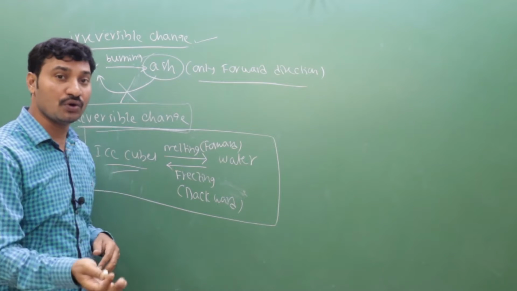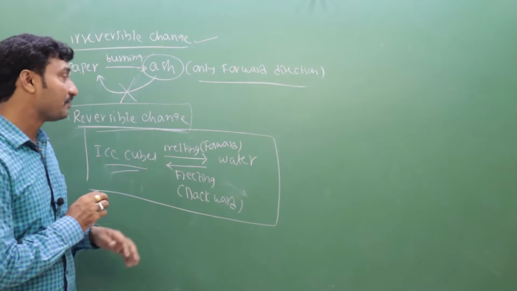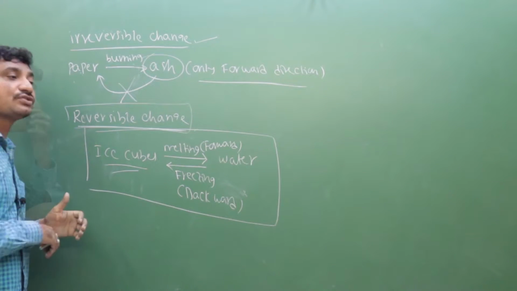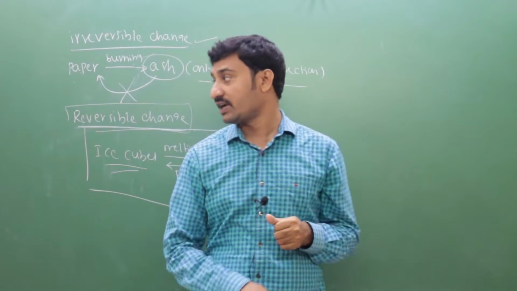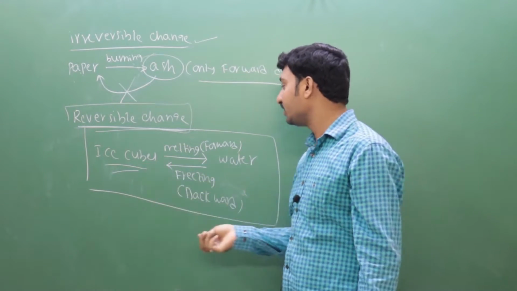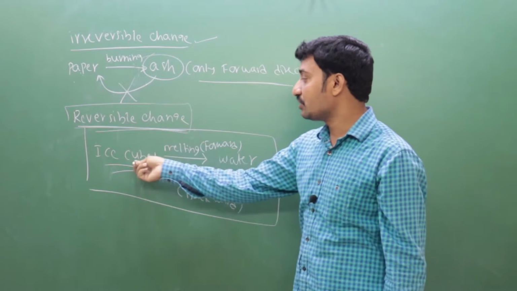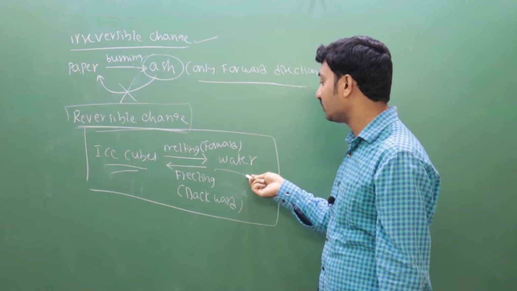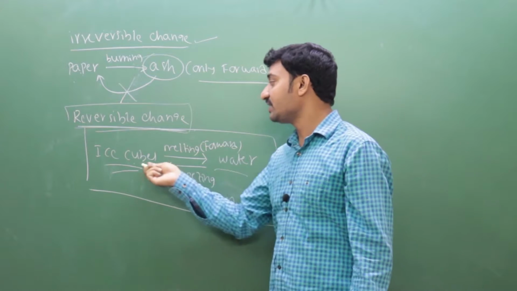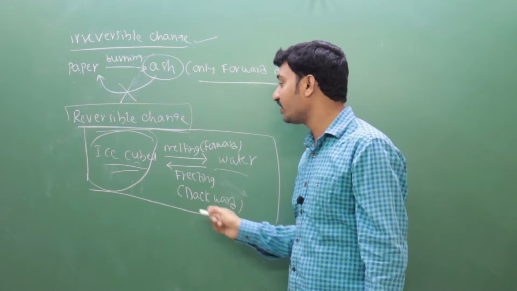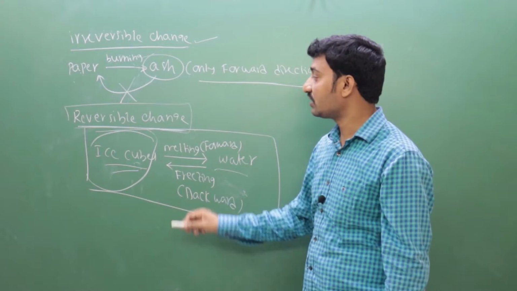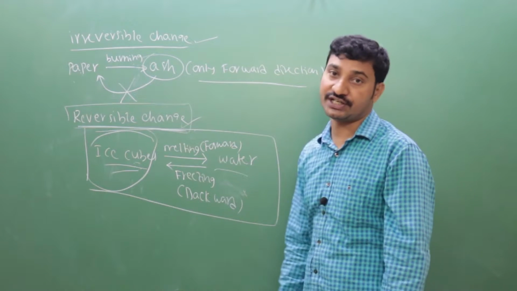So there is no backward direction. But in reversible changes, there is a possibility of backward direction. For example, ice cubes on melting give water. Again, water on freezing gives ice cubes back. So here both forward and backward directions are possible. That's why this is a reversible change.